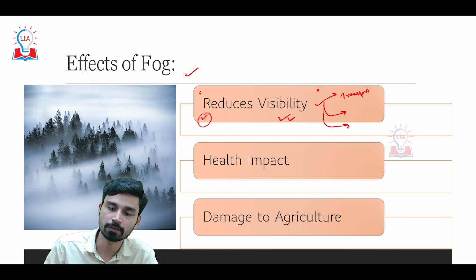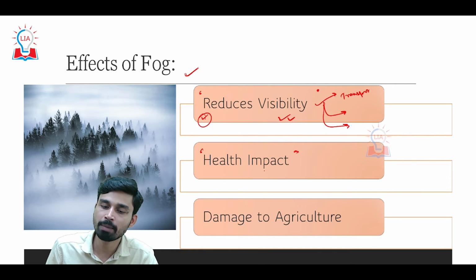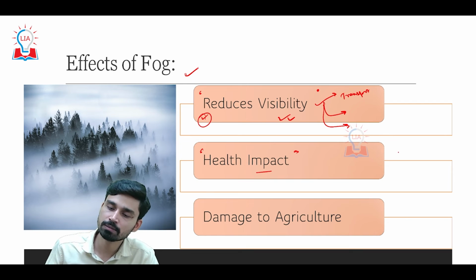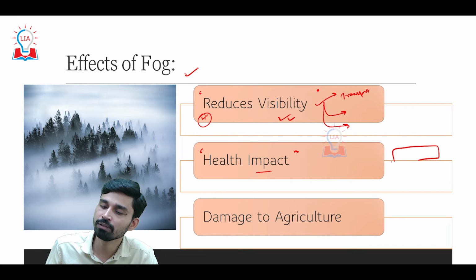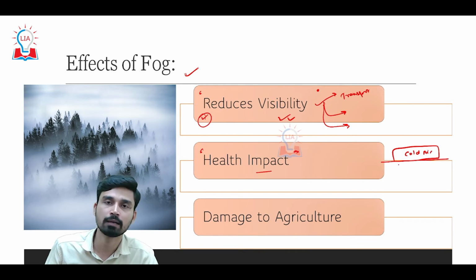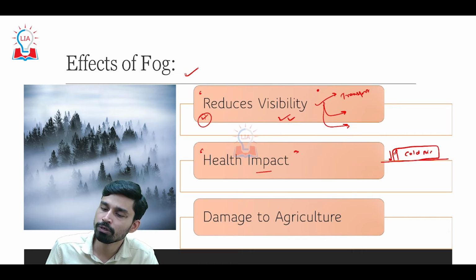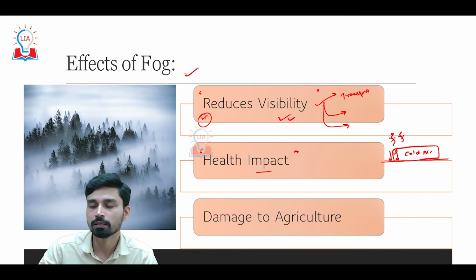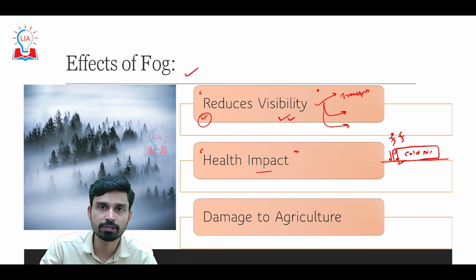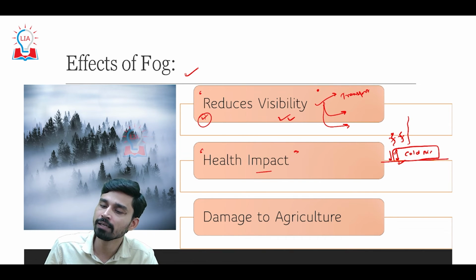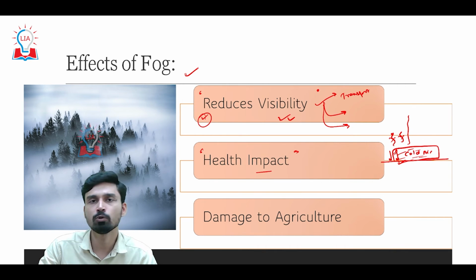So this is the first effect. Second, it also has a health impact on people, because during the temperature inversion, when the fog is developing, as we have just discussed, there is a development of a cold air layer near the ground surface, and since the cold air is heavier and denser, it keeps moving toward the ground surface rather than rising up in the atmosphere. Due to this reason, whatever pollutants are released by various sources such as industries, factories and vehicles are not able to move higher up in the atmosphere, but rather get trapped in this cold air parcel very close to the ground surface.